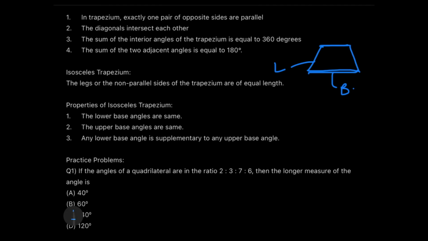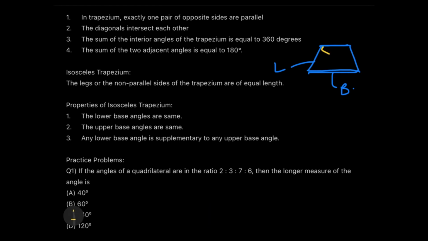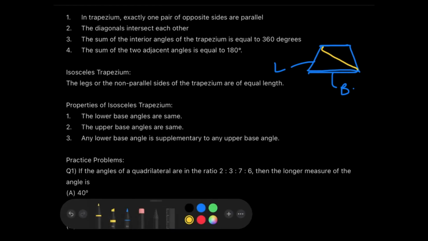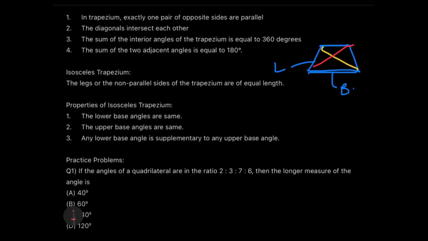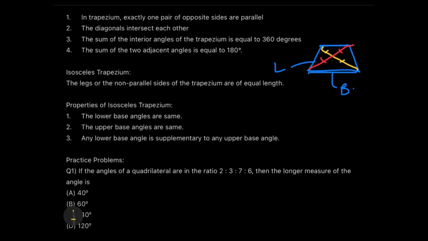Now here also the property says that the diagonals intersect each other, but they are not equal. So this and the other one, this, are actually bisecting each other. That means this and this will be equal and this will be equal, but they are not the same. The sum of the interior angles of a trapezoid is 360 degrees.